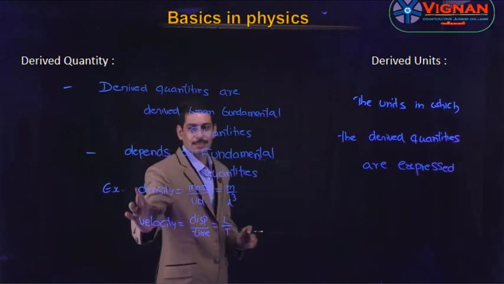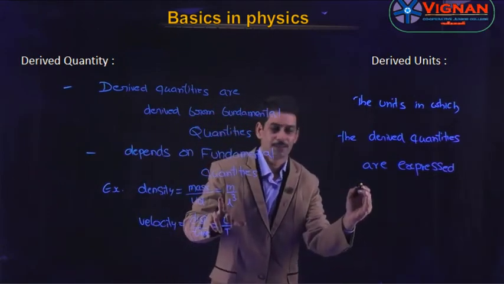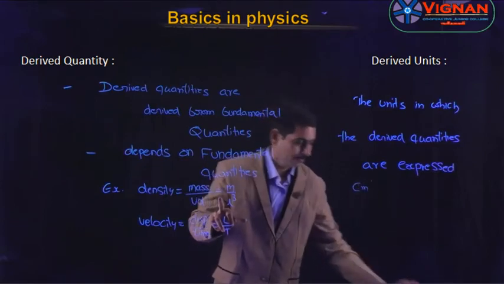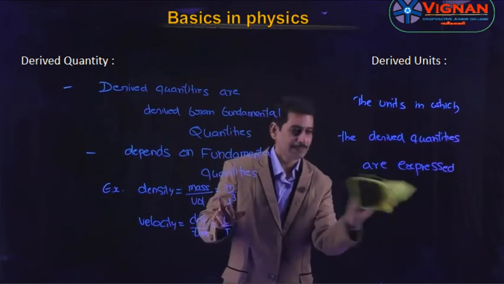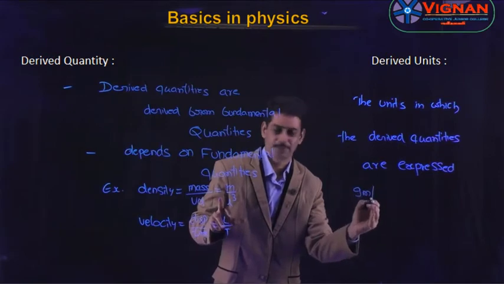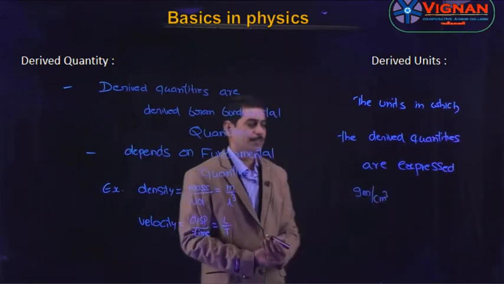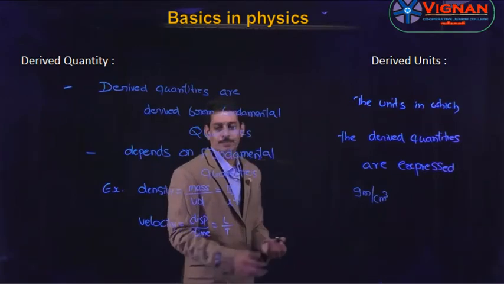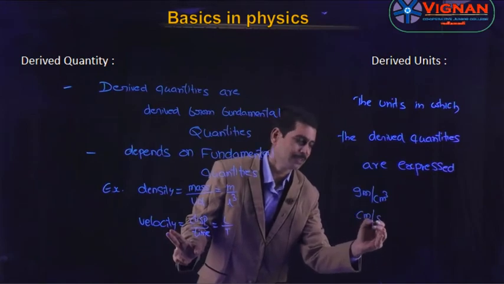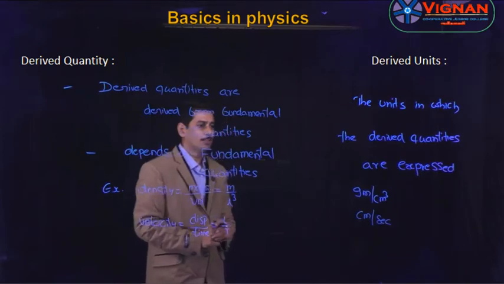Let us consider these two examples. The unit for density in CGS is gram per centimeter cube; in the MKS case, it is kg per meter cube. For velocity, the unit is centimeter per second, or meter per second. These are examples of derived units.